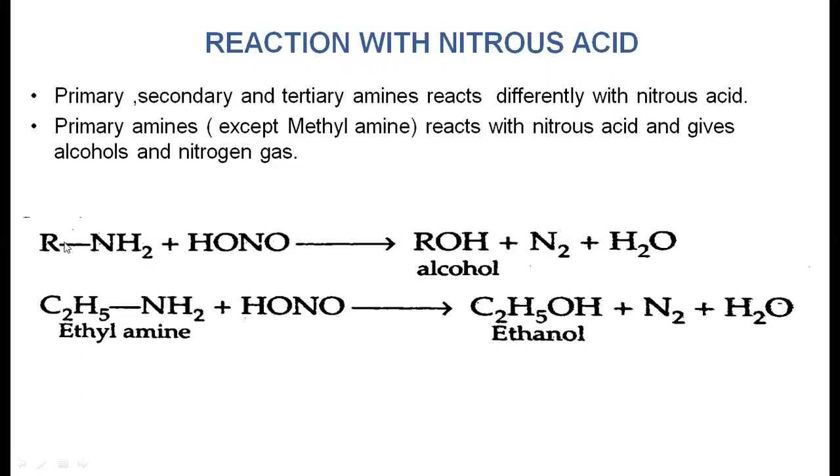This compound is called a primary amine because the nitrogen is attached to only one alkyl group. When it reacts with nitrous acid, HNO2, it produces the alcohol and nitrogen. If in place of the alkyl group you take the ethyl group, the compound is called ethylamine. When it reacts with nitrous acid, it produces ethyl alcohol, nitrogen and a water molecule.